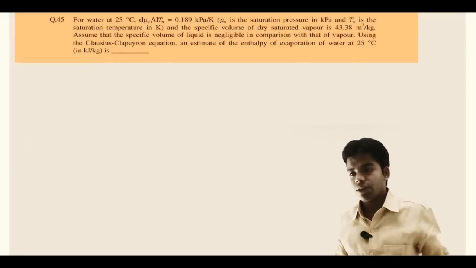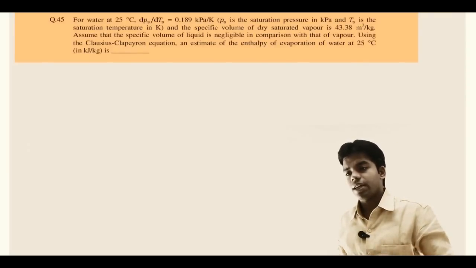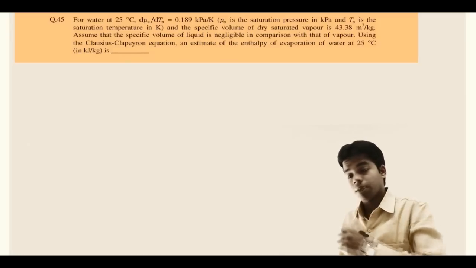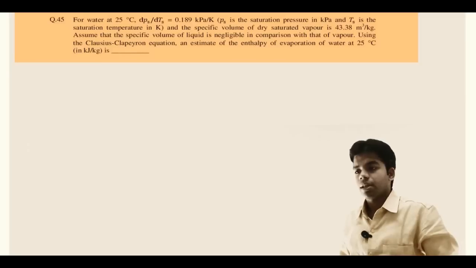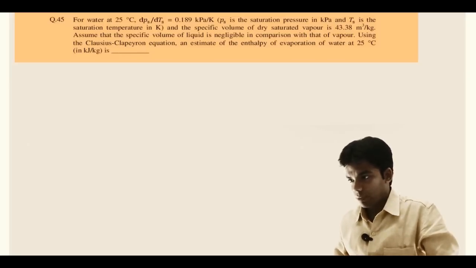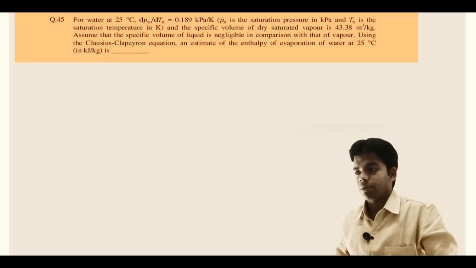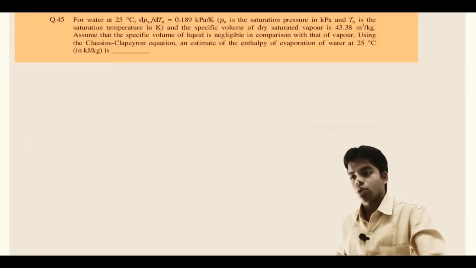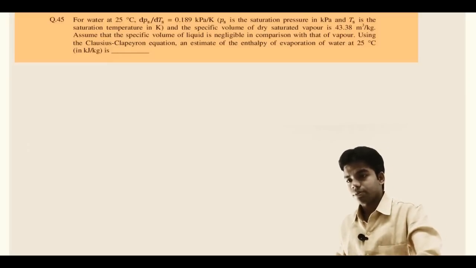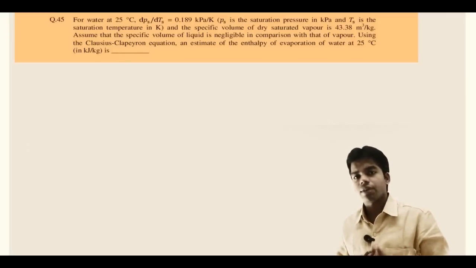Next is question number 45. For water at 25 degree centigrade, dPs by dTs is equal to 0.189 kilopascal per Kelvin, where Ps is saturation pressure in kilopascal and Ts is saturation temperature in Kelvin, and the specific volume of dry saturated vapor is 43.38 meter cube per kg. Assume that the specific volume of liquid is negligible in comparison with that of vapor. Using the Clausius-Clapeyron equation, an estimate of the enthalpy of evaporation of water at 25 degree centigrade in kilojoule per kg is. So we have to use the Clausius-Clapeyron equation and determine the enthalpy of evaporation, or in other words, we have to determine hfg.